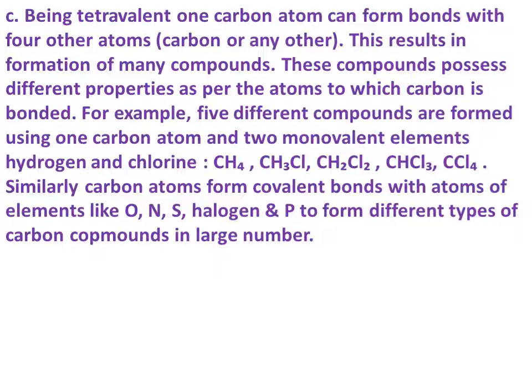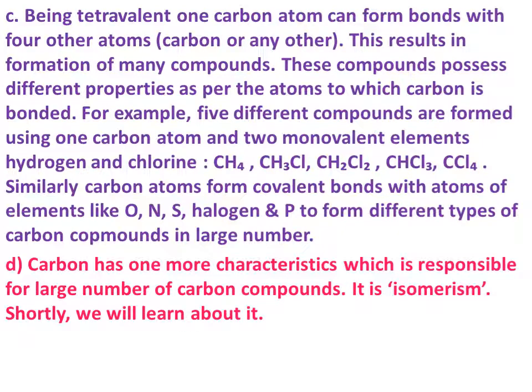So methane, chloromethane CH3Cl, CH2Cl2, CHCl3, CCl4. Similarly, carbon atoms form covalent bonds with atoms of elements like oxygen, nitrogen, sulfur, halogens and phosphorus to form different types of carbon compounds in large number. So carbon has one more characteristic which is responsible for the large number of carbon compounds. It is isomerism. Shortly we will learn about it.